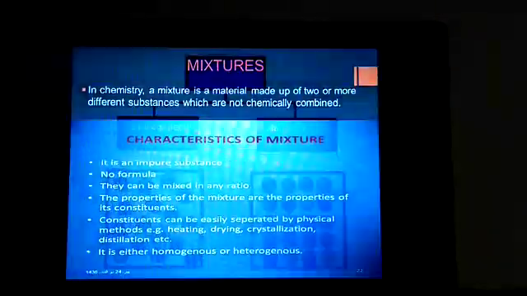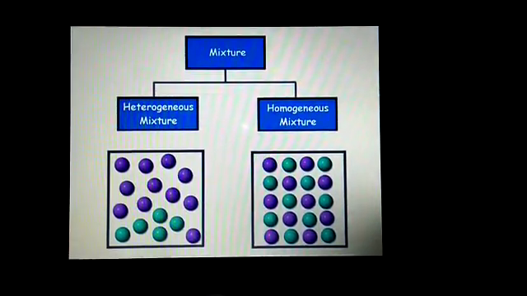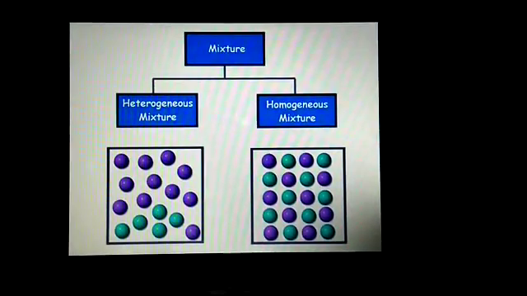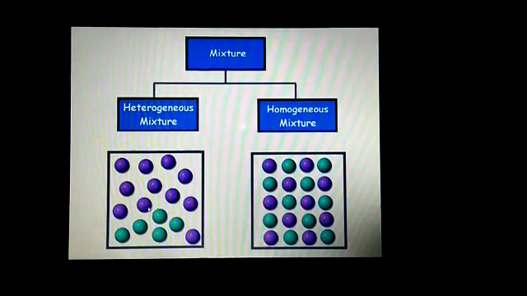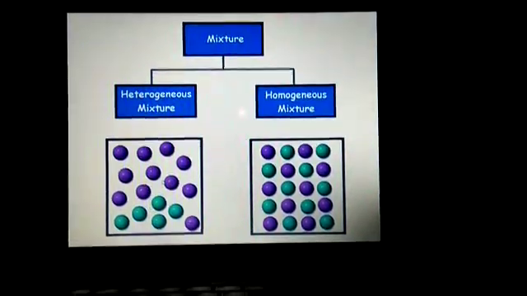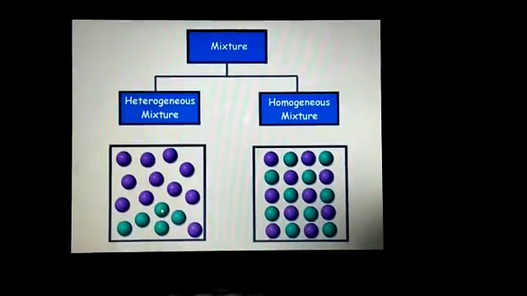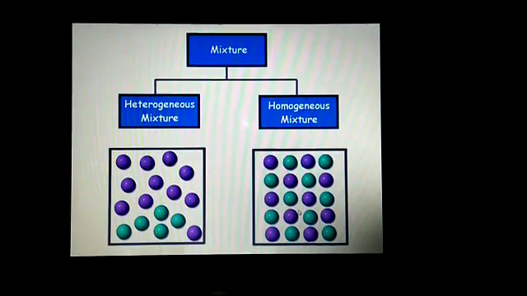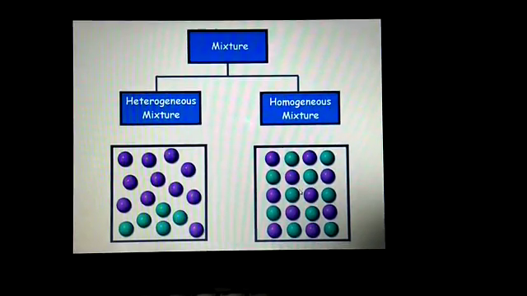Now next, see the different types of mixtures. A mixture can be heterogeneous or it can be homogeneous. You can see in the picture, the first one, the heterogeneous mixture, has two colored balls and they are unevenly distributed. And in the second one, the homogeneous mixture, the two colored balls have even distribution throughout the box.